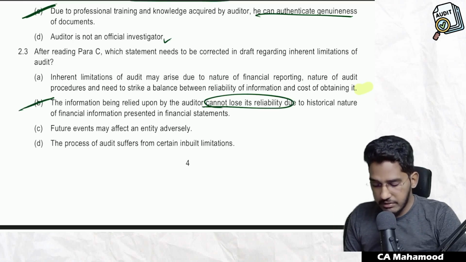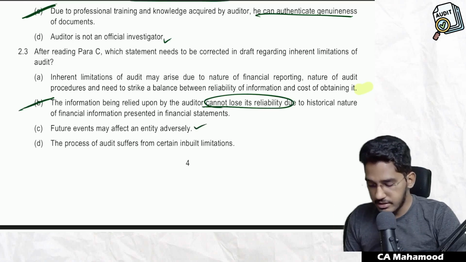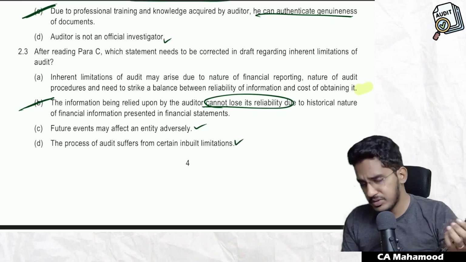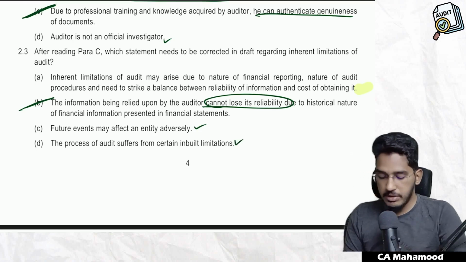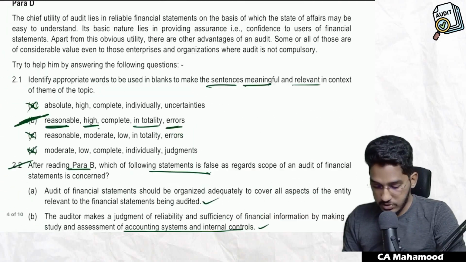Future events may affect an entity adversely. This statement is correct only. The process of audit suffers from some limitations. This is also correct. So which statement needs modification? This statement needs modification. So B is the correct option.